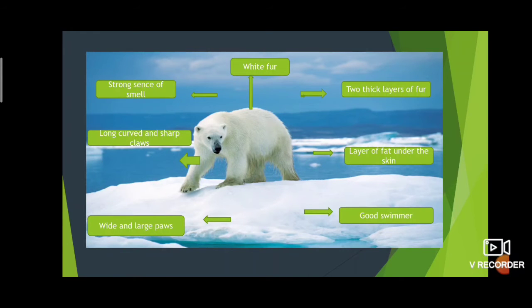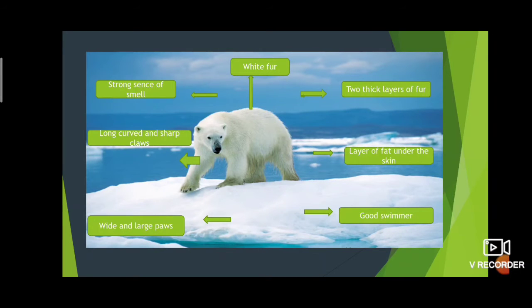Then the next thing. Here we discussed what? First point is white fur. Polar bears have white fur, two thick layers of fur, then a layer of fat under the skin. Then it is a good swimmer. Then the fourth one is wide and large paws. Then long, curved and sharp claws. Then a strong sense of smell.